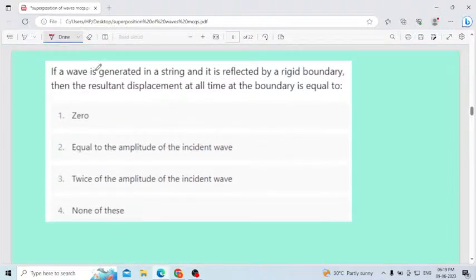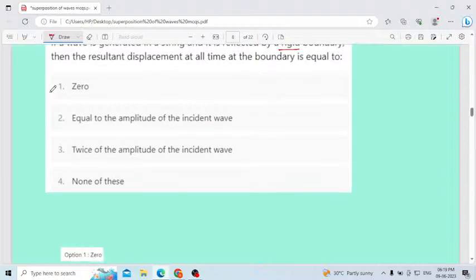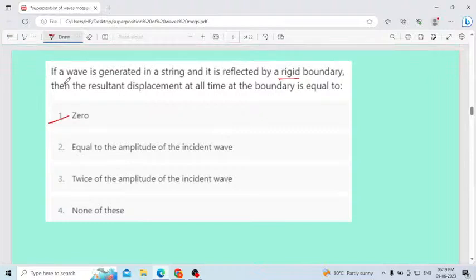If a wave is generated in a string and it is reflected by a rigid boundary, then the resultant displacement at all times at the boundary will be equal to what? I just explained it. In the case of a rigid boundary, what is the resultant displacement? Without seeing the options you can answer. The correct answer for this question is 0. In the case of a rigid boundary, the resultant displacement is 0. They are asking about the displacement, not the amplitude. Resultant displacement they are asking. Don't get confused, here they have given amplitude.